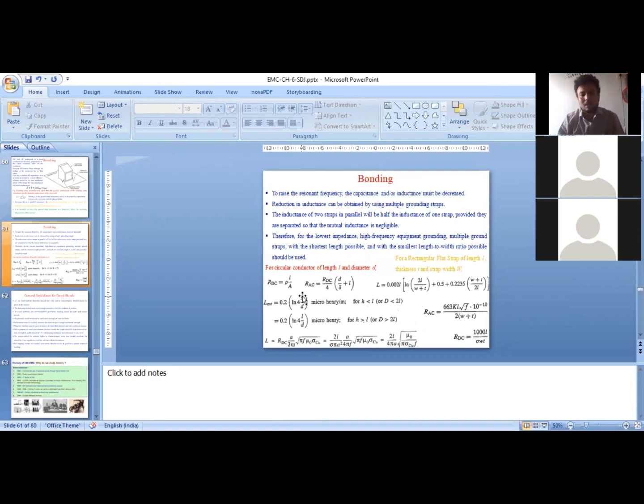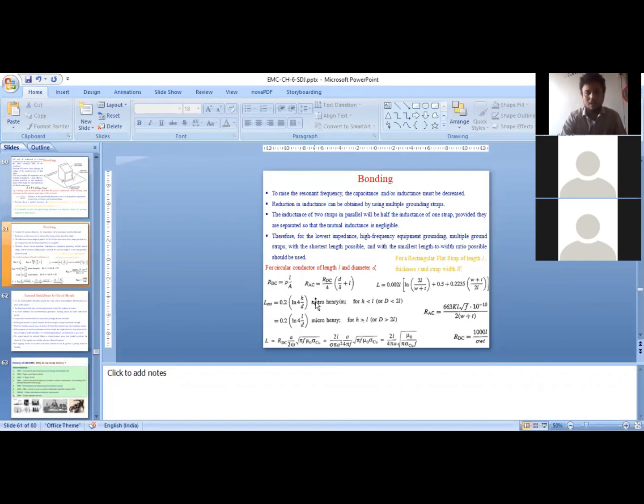Please remember, A is nothing but the area of the conductor through which current is flowing. So R AC you can calculate simply by rho L divided by this A, which for AC resistance is 2 pi a, where small a is the radius of the conductor, into delta. Delta is the skin depth. So that is the AC resistance. If you simplify that expression, you will get this expression. So what I wanted to tell you is DC resistance is independent of frequency, while AC resistance is dependent on frequency.